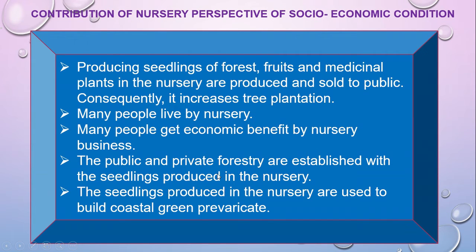The public and private forestry are established with the seedlings produced in the nursery, and the seedlings produced in the nursery are used to build coastal green belts. That means built up the coastal wall, and at the end the socio-economic condition will improve and remove the poverty as well. So this will be the contribution.